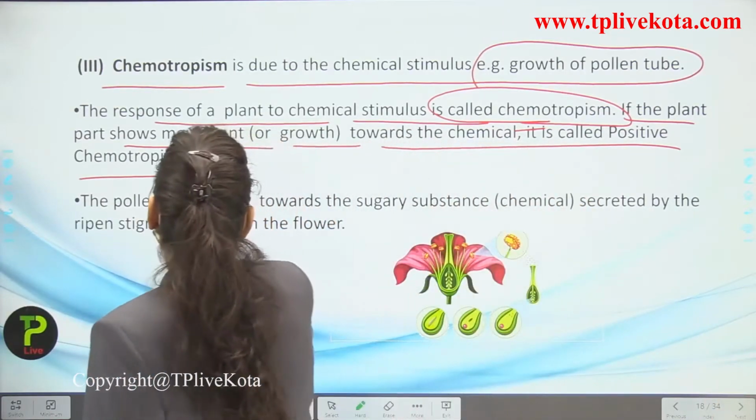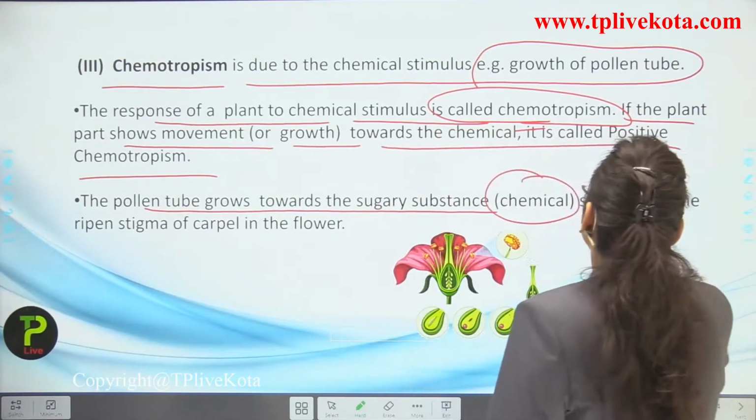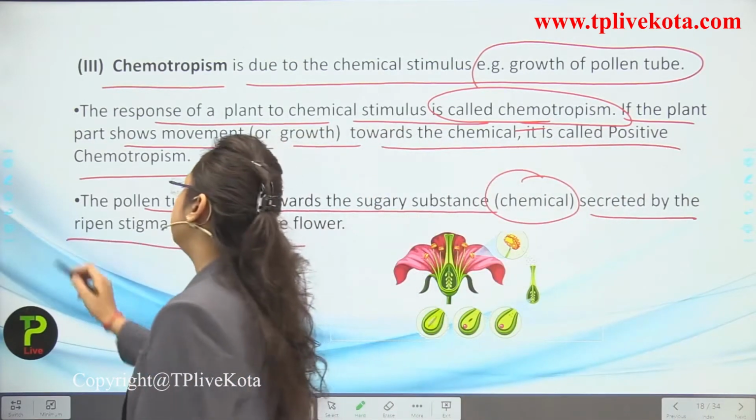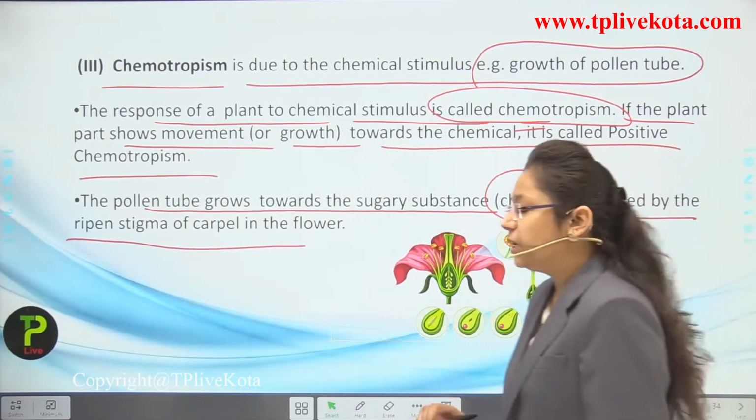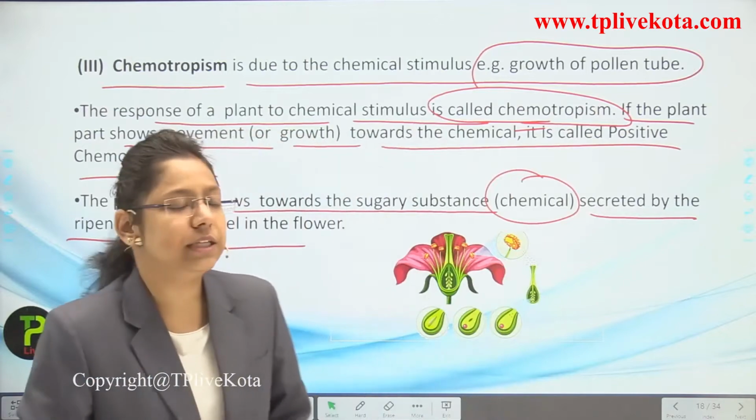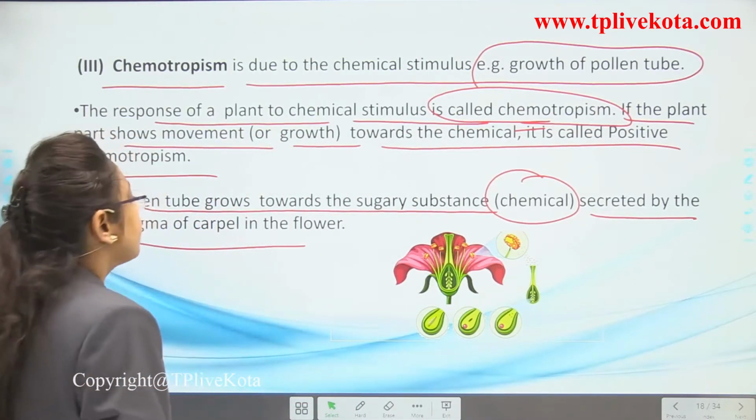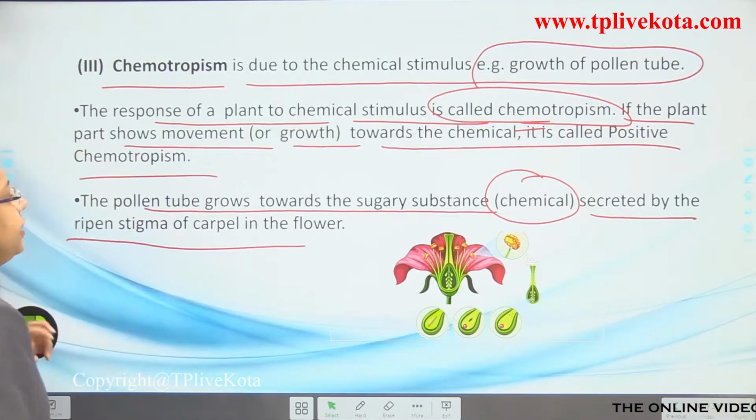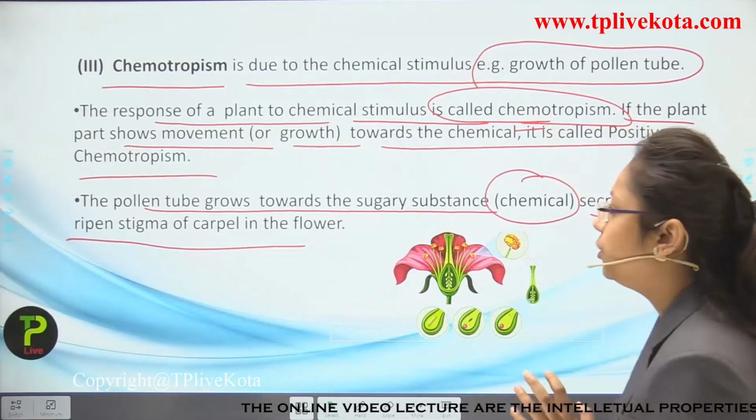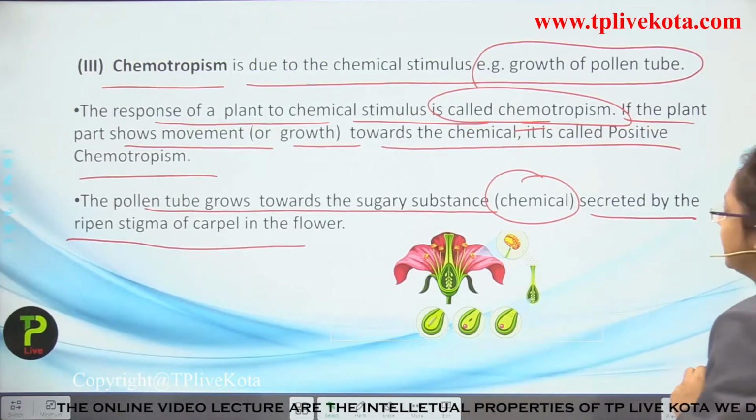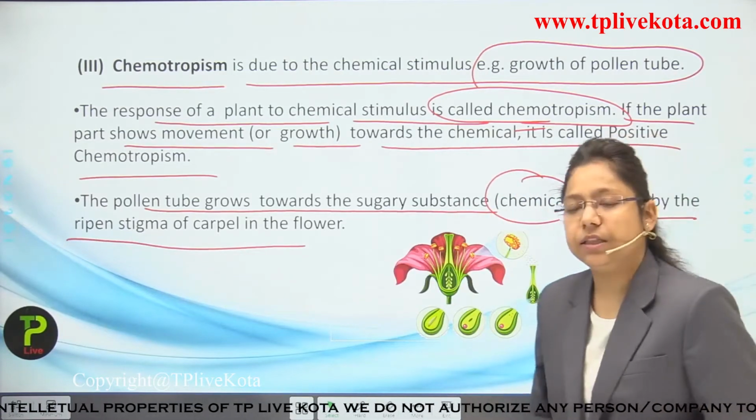So the pollen tube grows towards the sugary substance, that is a chemical, secreted by the ripened stigma of the carpel in the flower. If you see the reproductive parts of the flower, you can see the pollen and stigma here. Now what happens, students? The pollen tube grows toward the sugary substance, which is secreted by the ripened stigma of the carpel in the flower.